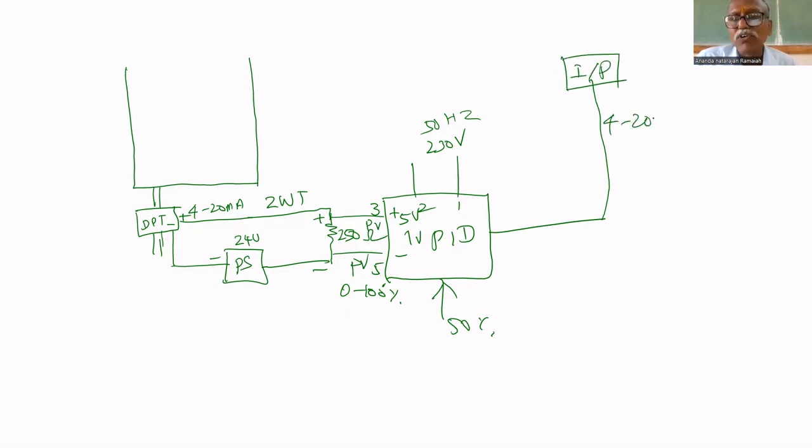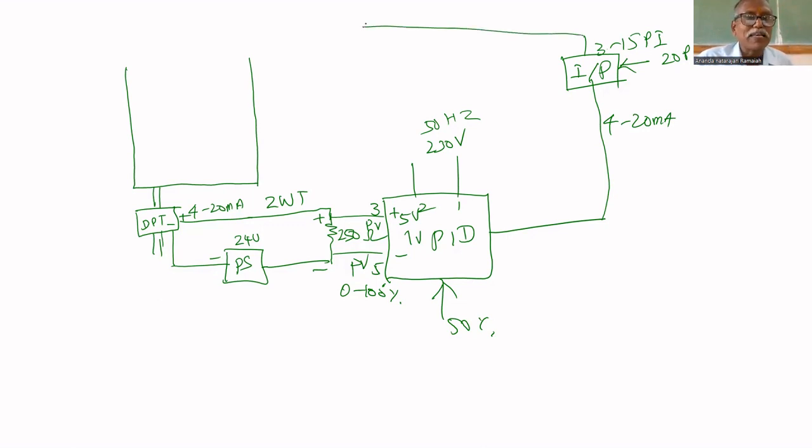That is going to be given to the I to P. Here it is giving 4 to 20 milliamps. This I to P will give 3 to 15 psi. For that, the I to P requires 20 psi pressure. 20 psi. That is also given. 20 psi pressure signal is given. Here the DPT works under 24 volt power supply. That's why it is given. This is a mechanical device. That's why it requires 20 psi. If you give 4 to 20 milliamps, it gives 3 to 15 psi. Power is 20 psi. Mechanical power is given.